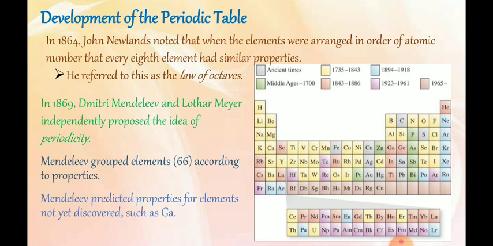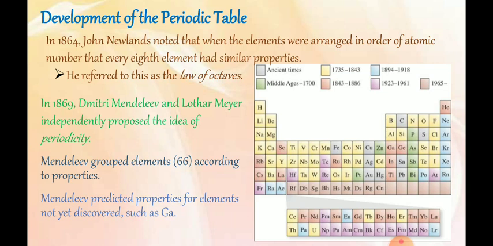Students, in 1864 John Newlands noted that when the elements were arranged in the order of atomic number, every 8th element had similar properties. He referred to this as the law of octaves. So this is the start of the periodic table. John Newlands, who made this law, the law of octaves, arranged the elements according to their properties.